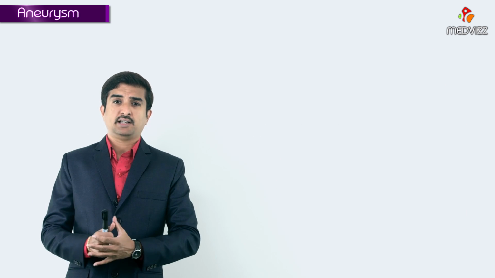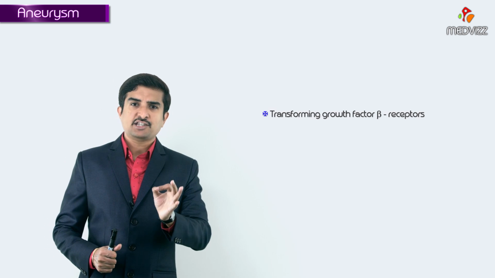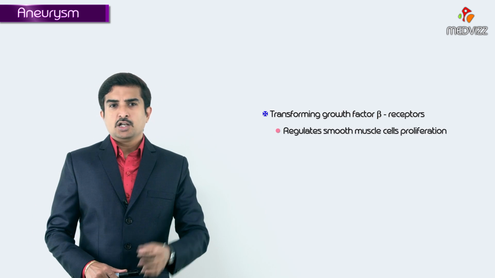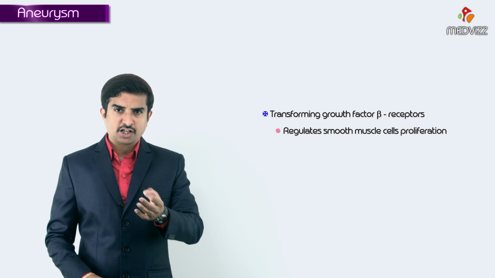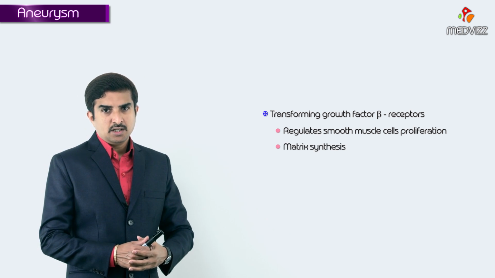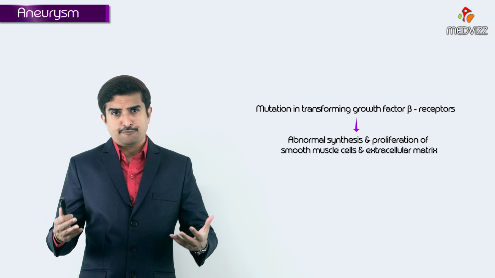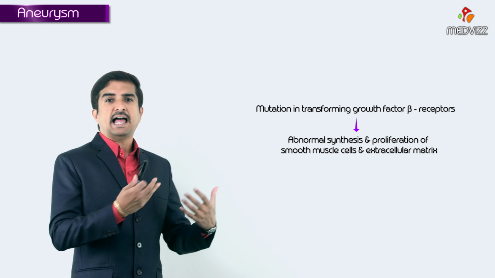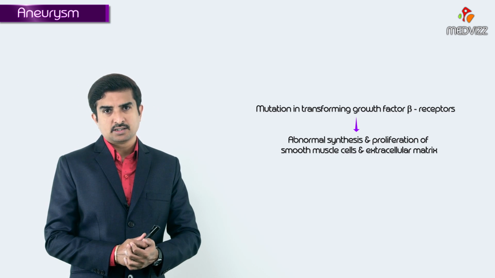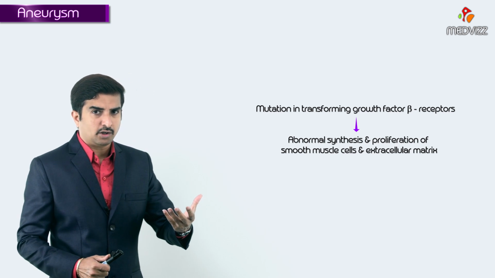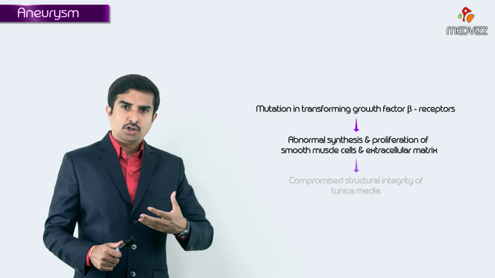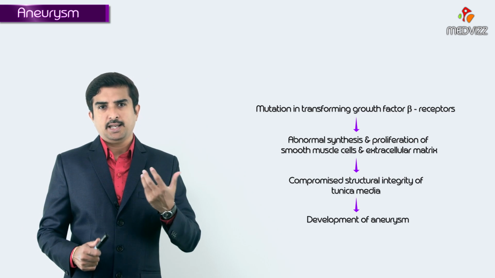Most importantly, you should know that transforming growth factor beta is the one which regulates smooth muscle cell proliferation and matrix synthesis. So whenever there are mutations in transforming growth factor beta, automatically there will be abnormal synthesis as well as proliferation of the smooth muscle cells as well as extracellular matrix. Eventually this leads to the development of aneurysm due to compromised media, right?